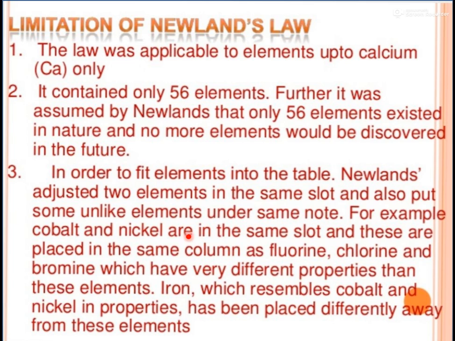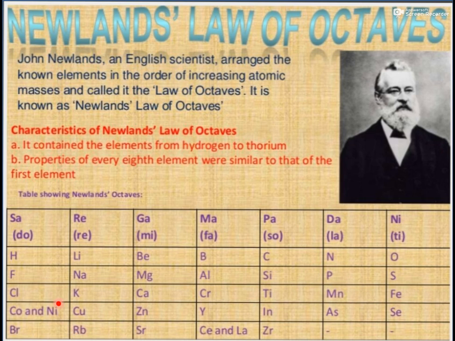For example, cobalt and nickel are in the same slot, and they are placed in the same column as fluorine, chlorine and bromine, which have very different properties from these elements. You can see in the table that cobalt and nickel are in the column where hydrogen, fluorine and chlorine are. But the properties of hydrogen, fluorine and chlorine were not similar to cobalt and nickel. So how can they be placed in this area? In one column the properties should be similar, but cobalt and nickel do not show similar properties.